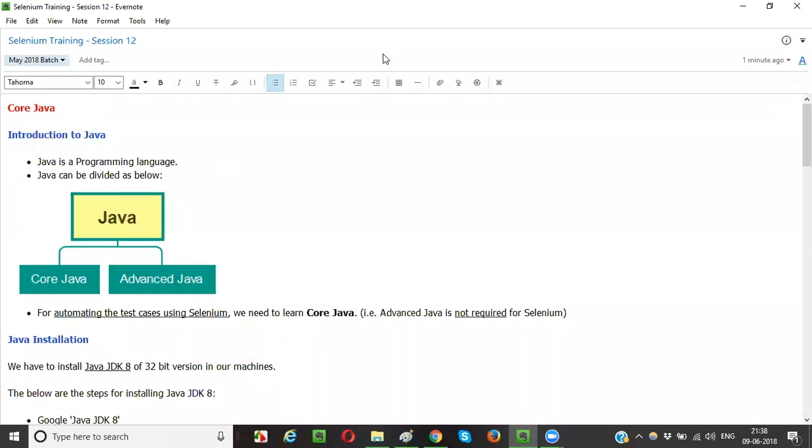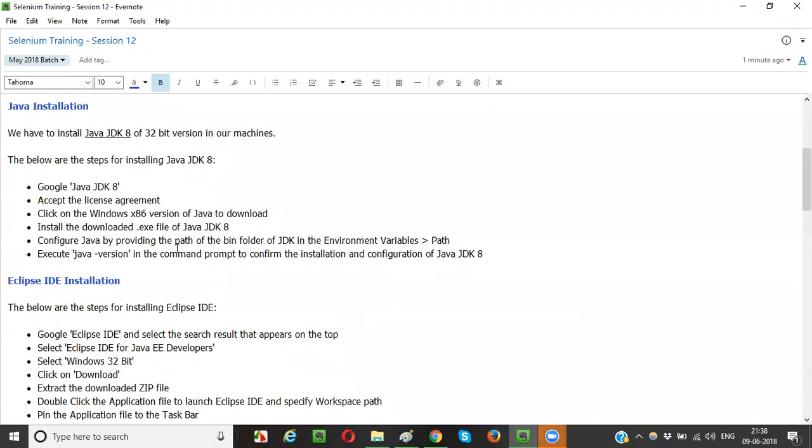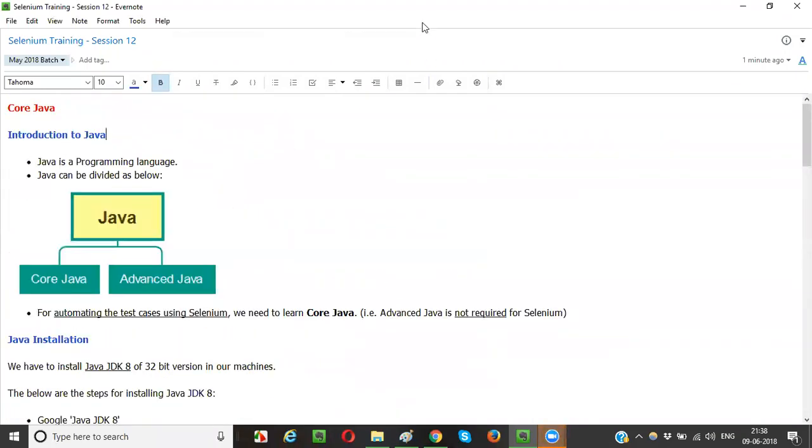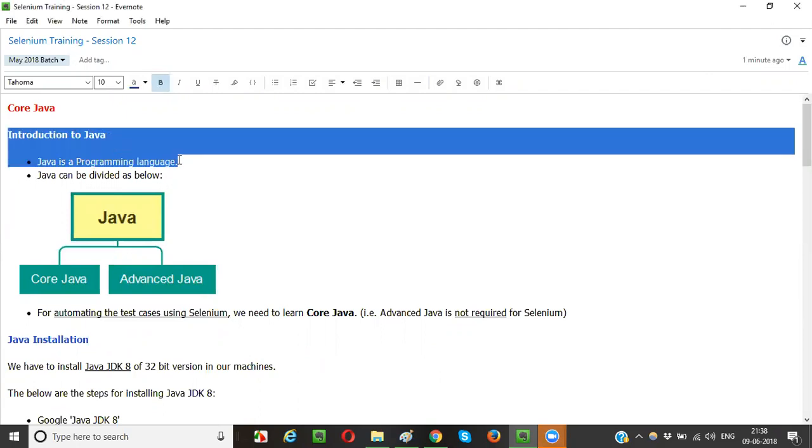In these sessions of Java, I'll be explaining everything from basics. I will not rush. People who already know Java, please be patient and think of the sessions as a brush up. And the people who are new to Java, you will definitely learn everything from basics.